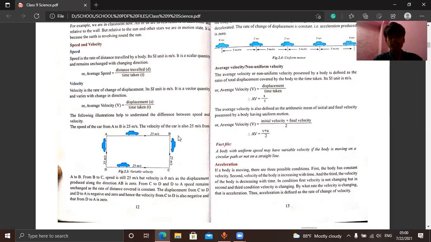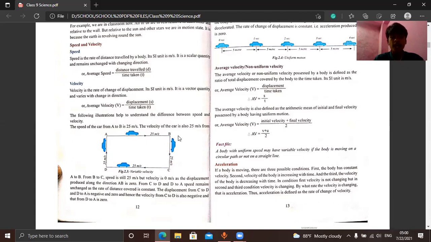Now the confusion begins while going from B to C, and the confusion will begin for you. Now while going from B to C, the speed is still 25 meters per second, but the velocity is 0 meters per second. Now look at it. The velocity has changed, right? The speed remains the same because it has covered some distance, some distance toward the downward direction.